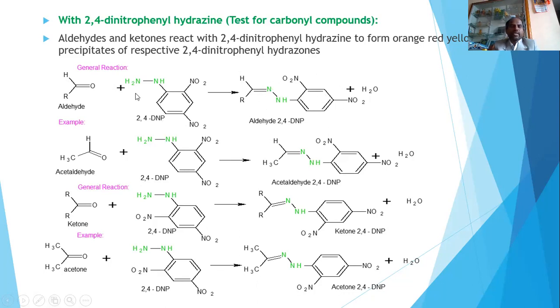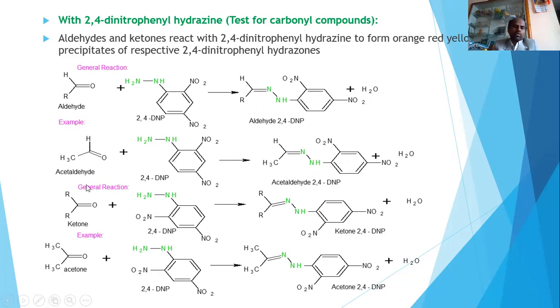What is happening? H2 and O will go out as water, forming a new carbon-nitrogen double bond, forming this aldehyde 2,4-DNP. For example, acetaldehyde treated with 2,4-DNP gives rise to acetaldehyde 2,4-DNP as an orange-red precipitate.